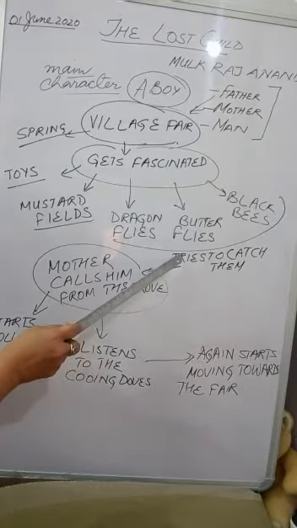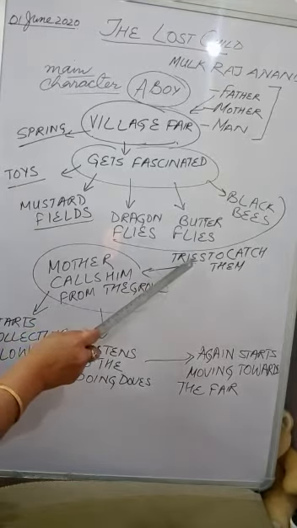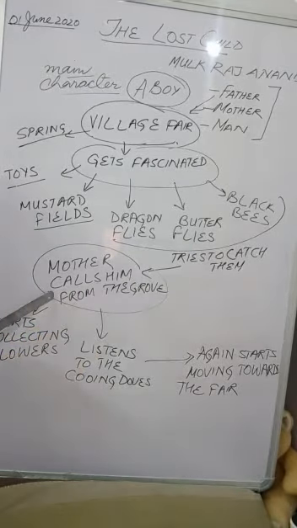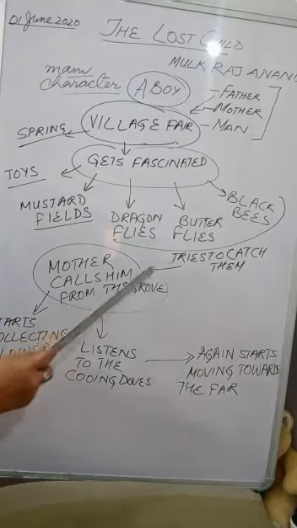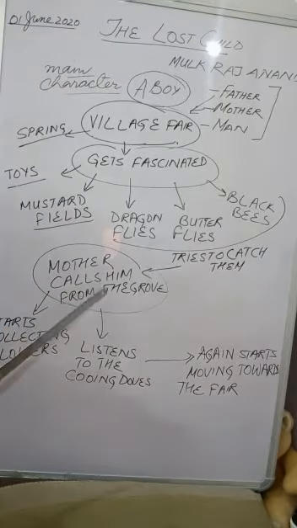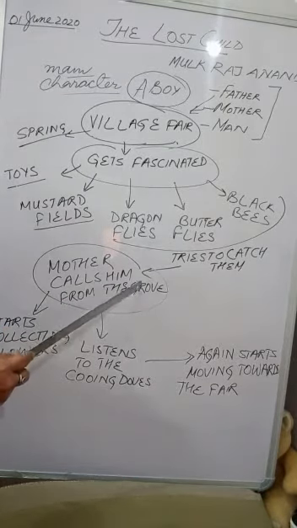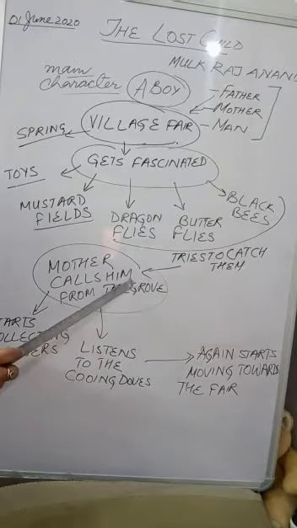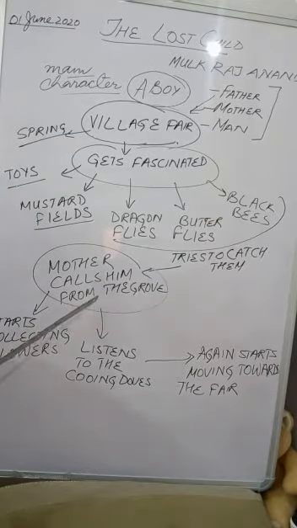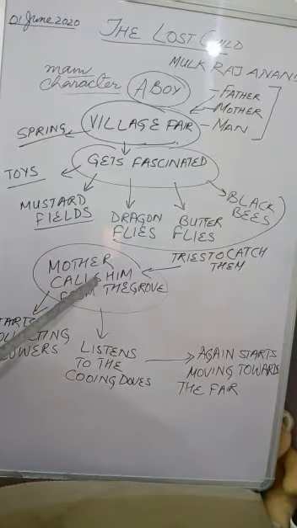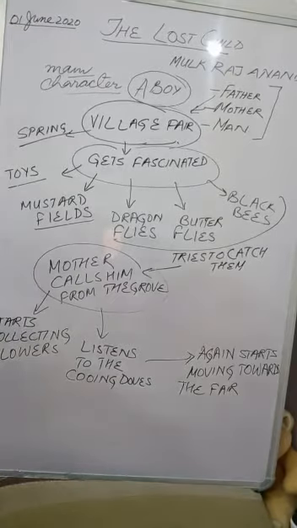And he forgets that he is moving with his parents, and his parents have moved ahead. He is left behind. So his mother reaches the grove, which is a place where there is a group of trees of the same kind. The mother stops there to rest, and she calls the child. So when he hears his mother calling, he gets to know that he has been left behind.